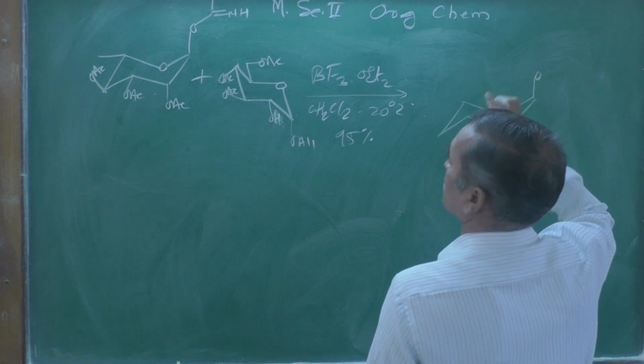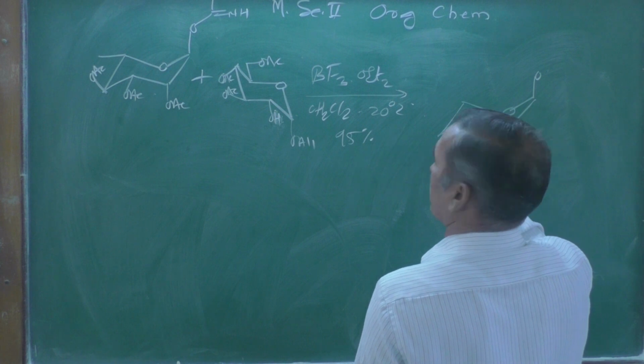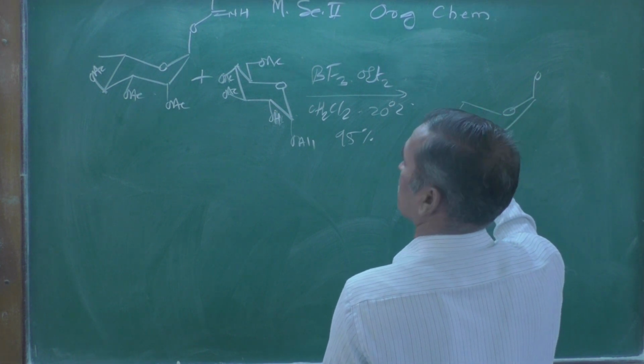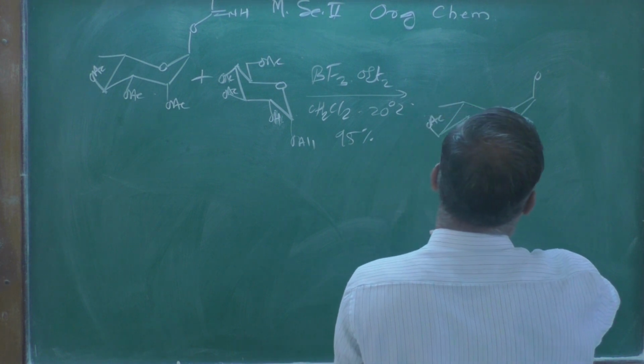Here this one, and now the other things OAc, then here OAc, then OAc, and this is written as it is.